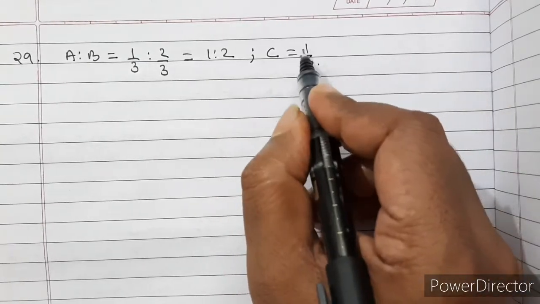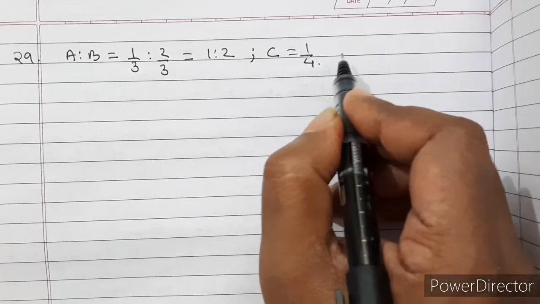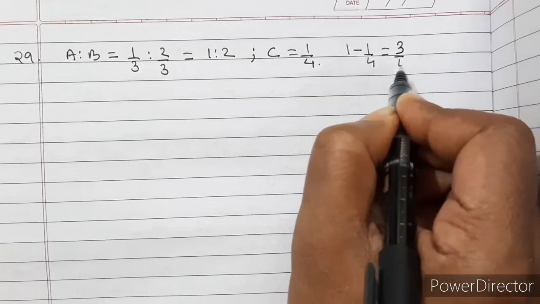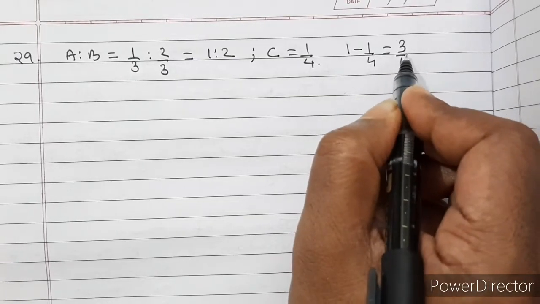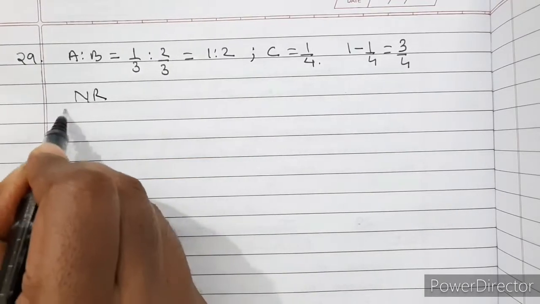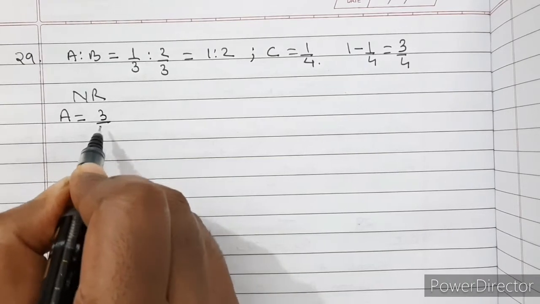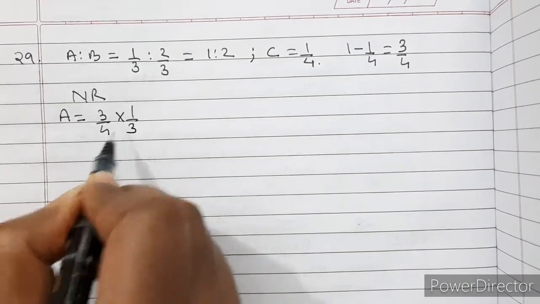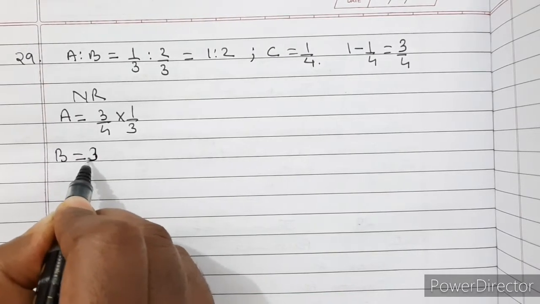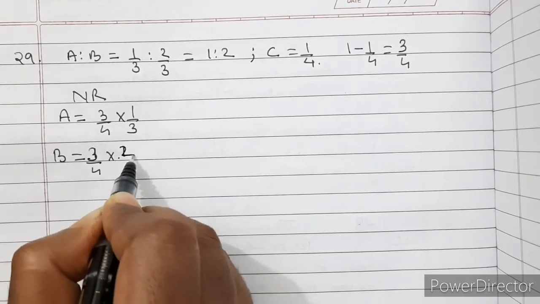So after giving 1/4 portion to the new partner, remaining is 1 minus 1/4, that is equal to 3/4. This 3/4 will be given to A and B in the ratio 1 is to 2. So new ratio for A is equal to 3/4 into 1/3. For B it is equal to 3/4 into 2/3.